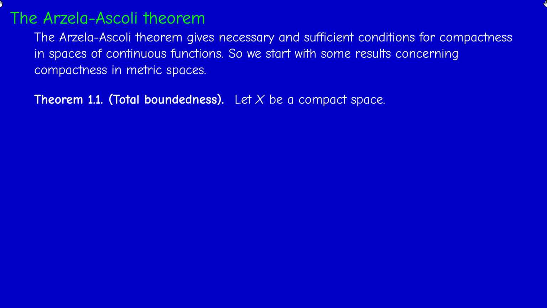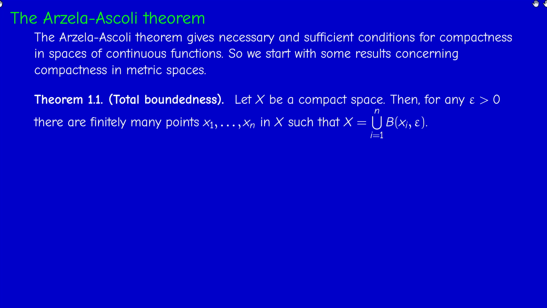What does total boundedness mean? It means that a space is totally bounded if it can be covered by a finite number of balls of arbitrary radius, or more precisely, given a positive number epsilon, we can cover the space X by finitely many balls of radius epsilon.